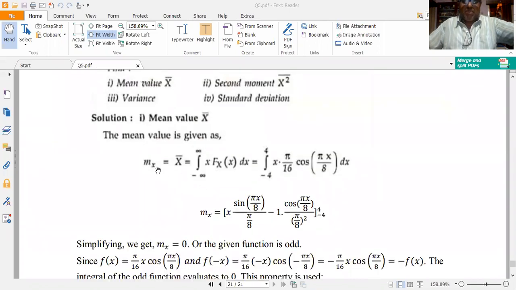So the mean is simply given by m_X = integral from minus infinity to plus infinity of x f_X(x) dx. Here there is a printing mistake.